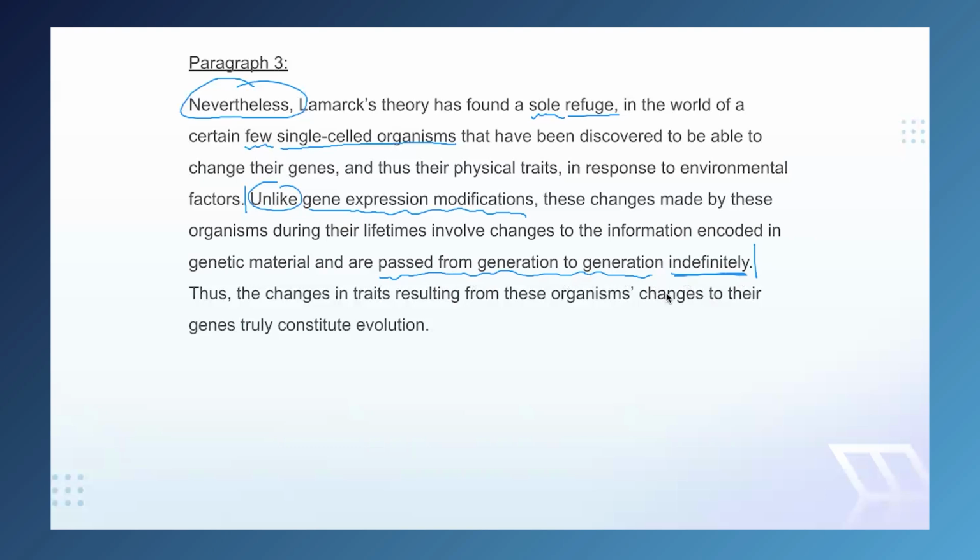Well, we know from the previous paragraph that the fact that those traits stopped and disappeared was the reason that gene expression modification was not considered evolution, right? And that's why it didn't support Lamarck's theory. So maybe this means that this is evolution and does support Lamarck's theory? Let's read on. Thus, ending the paragraph with a strong conclusion transition word. This is going to be important. All right. Thus, the changes in traits resulting from these organisms, the single-celled organisms from before, changes to their genes truly constitute evolution. Bam.